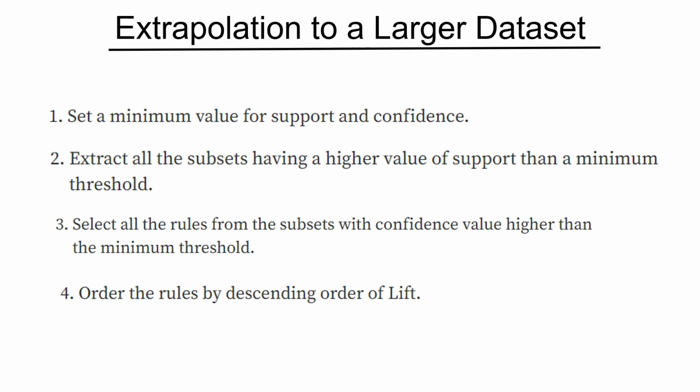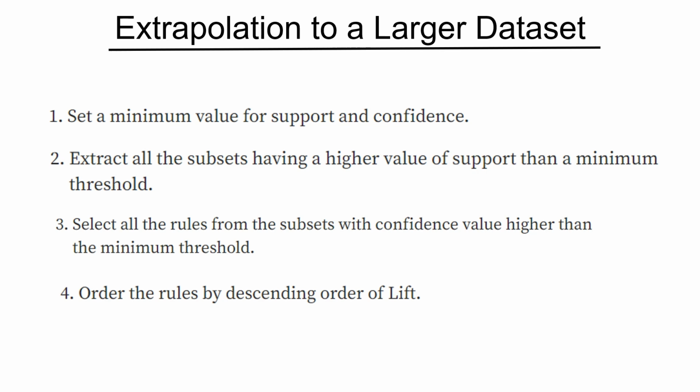Now, that's why you order these rules by the descending order of the lift values. The greater the lift value, the greater is the chance that the item association led to a higher purchase value. So generally, if you have a lift of 1, this means no extra support is provided by association.